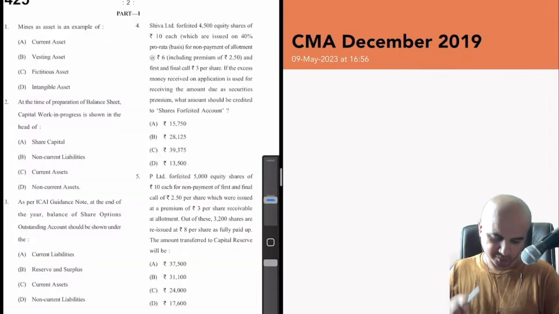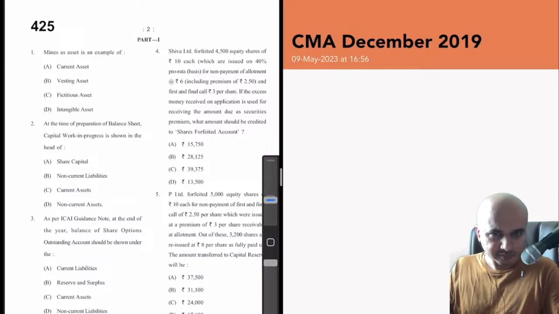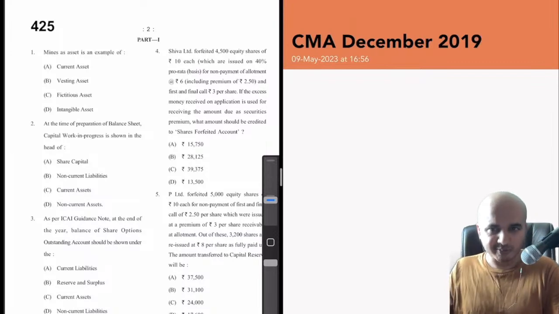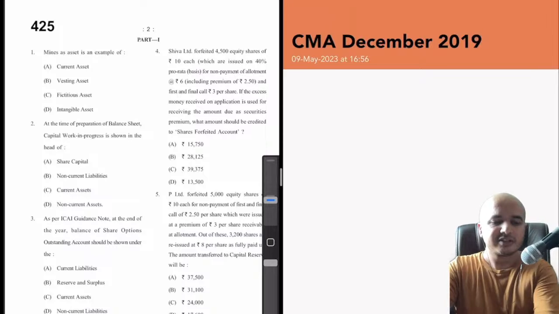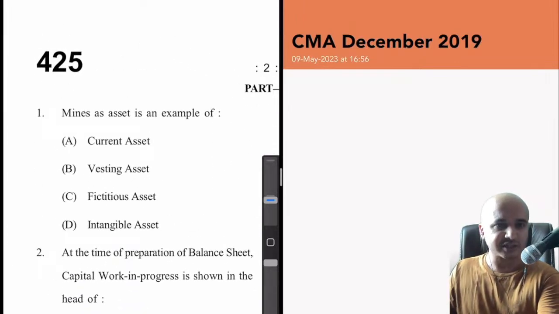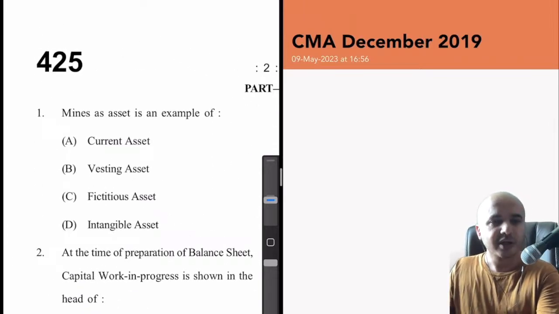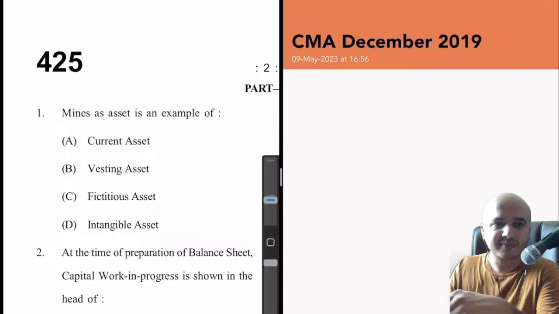We'll start with Part 1 itself. Part 1 is from the accounting part, whereas Part 2 is the management accounting part, which is not there in the new syllabus. I'm sure you already know that. Now let us start with the first question, which is about mines. Let me zoom in so that it's clearly visible for you as well. Mines as an asset is an example of dash.